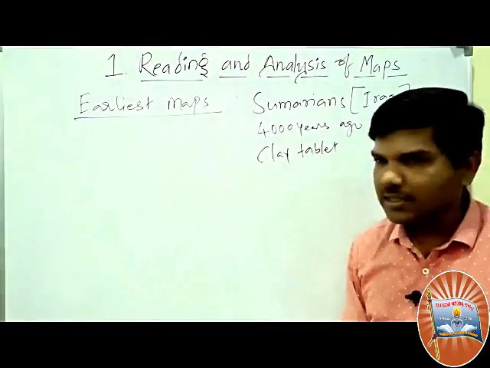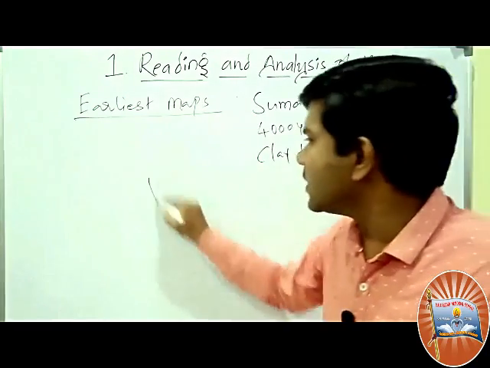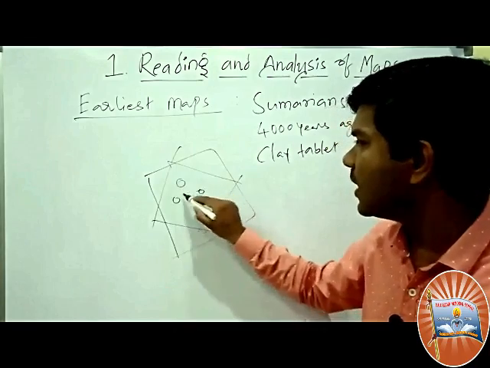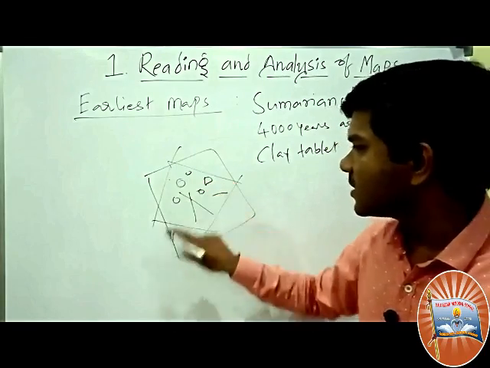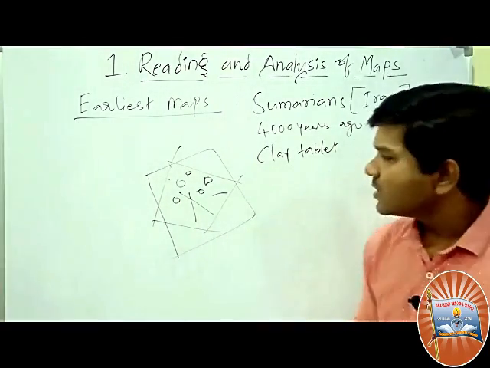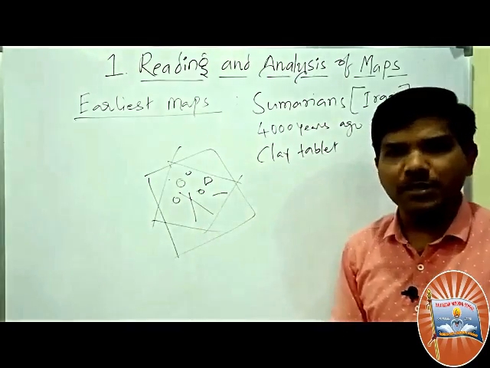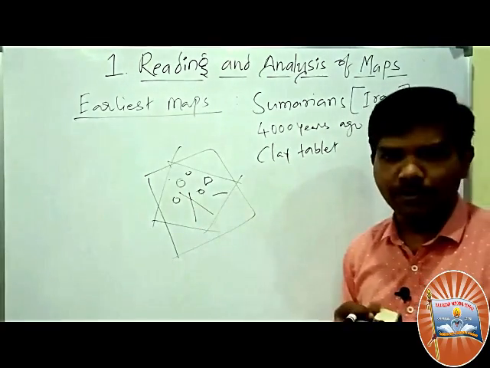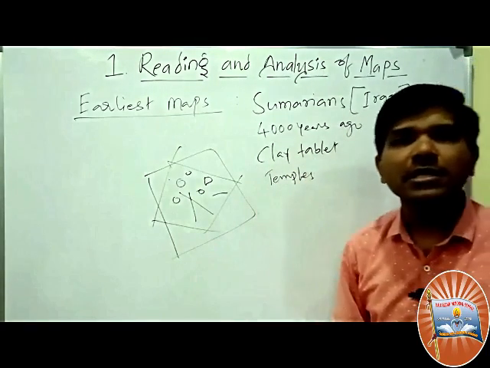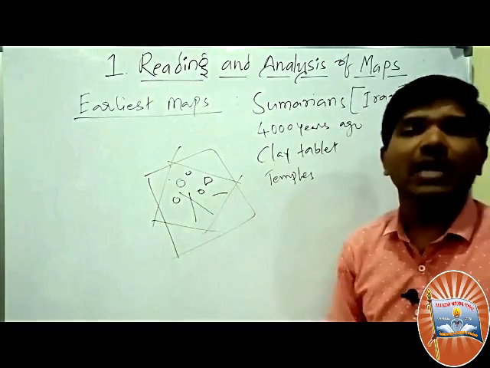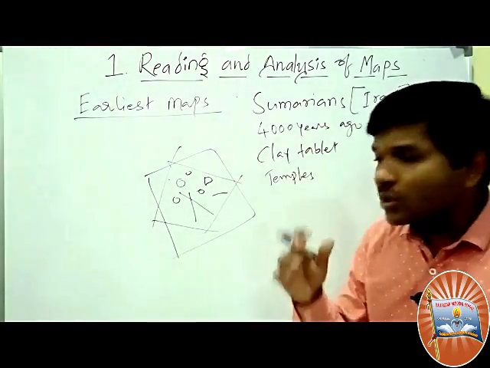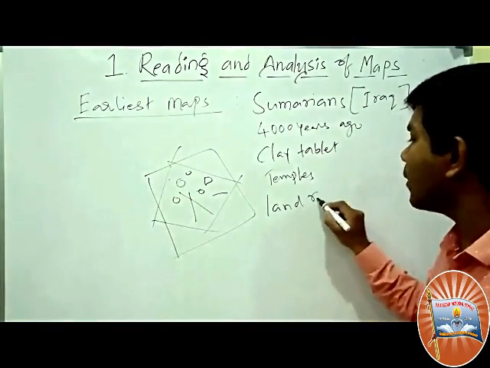They located their places. For example, on this clay tablet they located their areas: this is a river, these are the villages, these are the cities, these are the places. Why did they need to prepare maps? For what purpose? Because at that time temples had large tracts of land, so they wanted to maintain the land records properly.